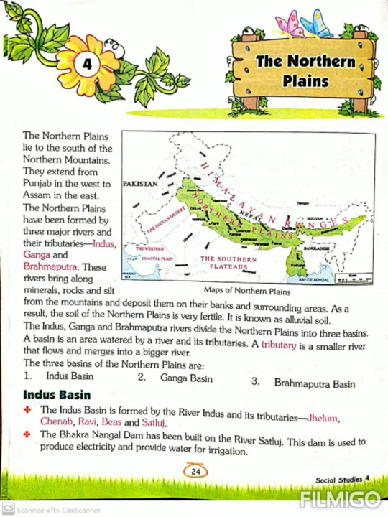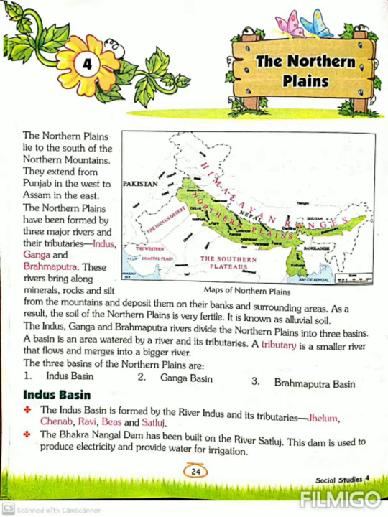As a result, the soil of northern plains is very fertile. Fertile means that which helps plants grow well in soil. So that's why the northern plains are very fertile and it is known as alluvial soil.